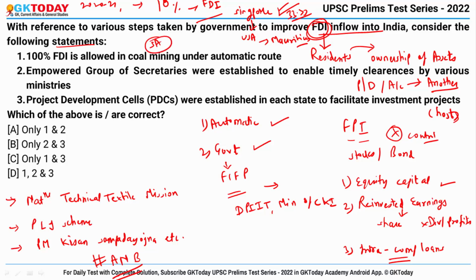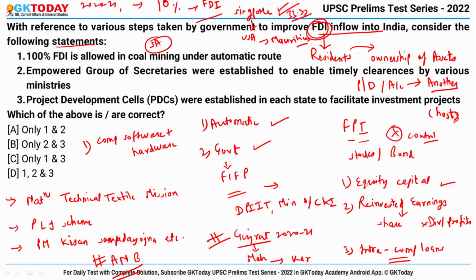Talking about top FDI destinations, Gujarat was the top FDI destination in 2020-21, followed by Maharashtra at second place and Karnataka at third place. Talking about the top sectors, computer software and hardware emerged as the top sector with about 45% share of the total FDI inflow. These are followed by construction, or you can say infrastructure activities, at second place, and then the service sector at third place. Now let's see the options.